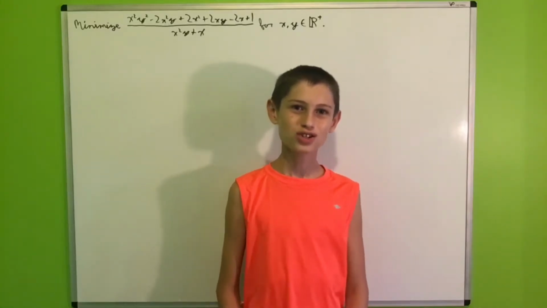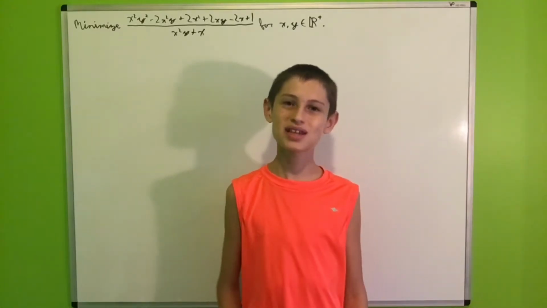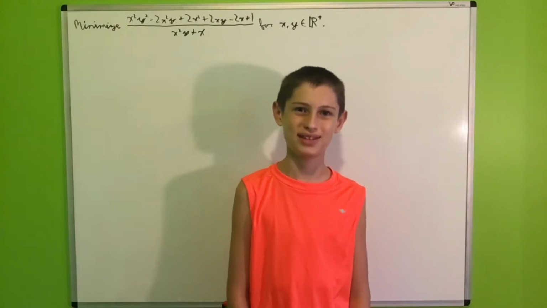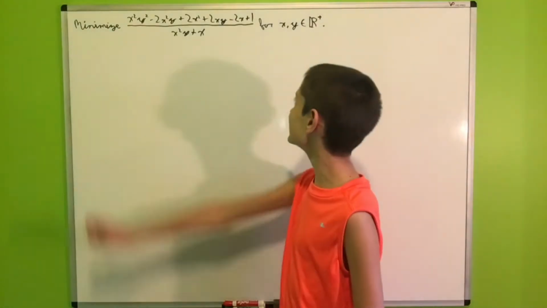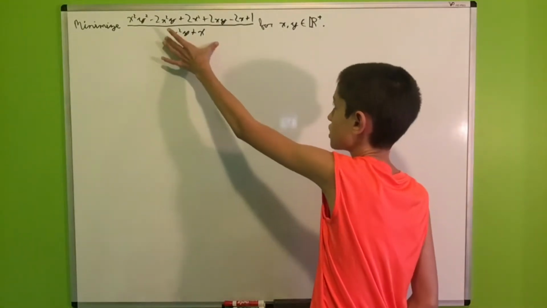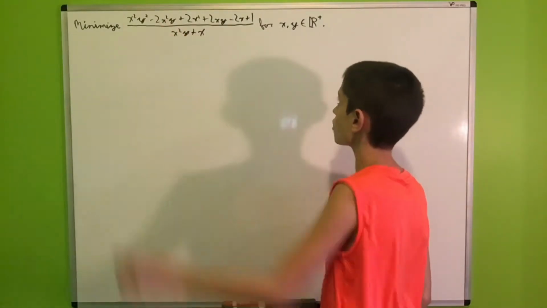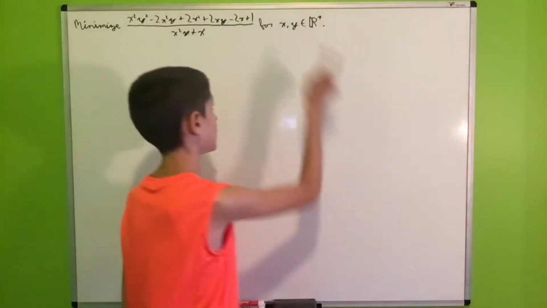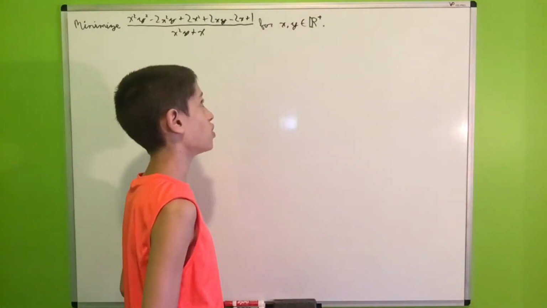Everyone! So I just solved a problem and I found it so amazing that I just had to make a video about it. And the problem is this right here. We want to minimize this monstrosity of an expression in two variables x and y, where x and y are elements of the positive reals.